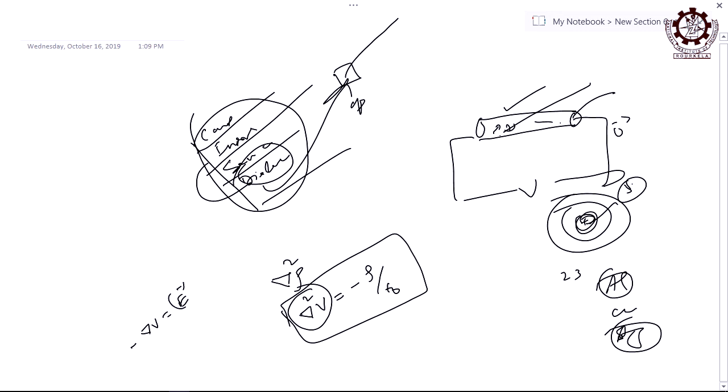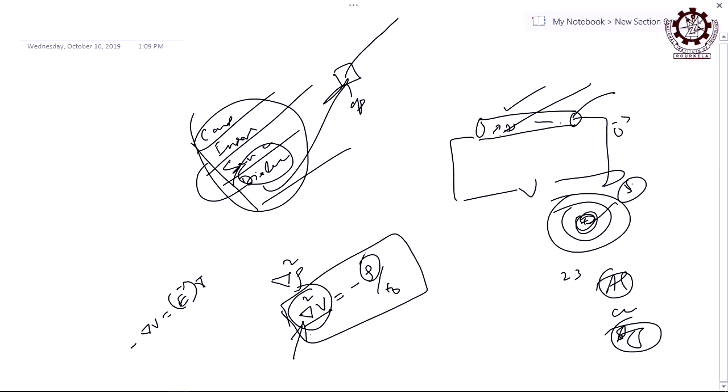So if you take the del operation on the electric field, then you are getting this, minus of del square V, which is also the same thing, right. So this tells basically the net flux coming out of an enclosure enclosing a charge within it. If the charge density is rho, then it is in terms of rho, right.